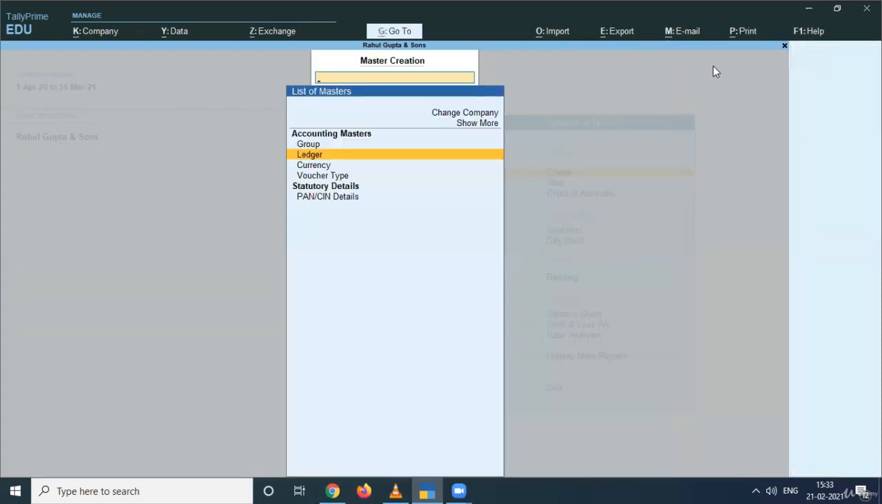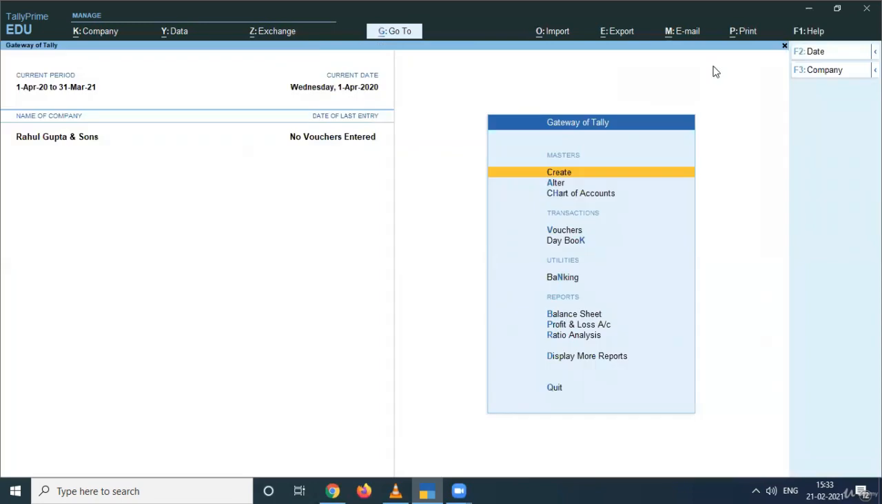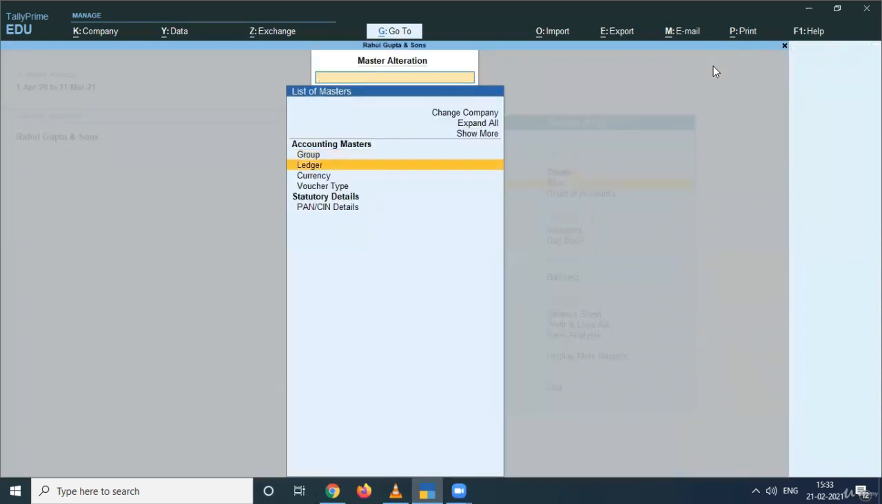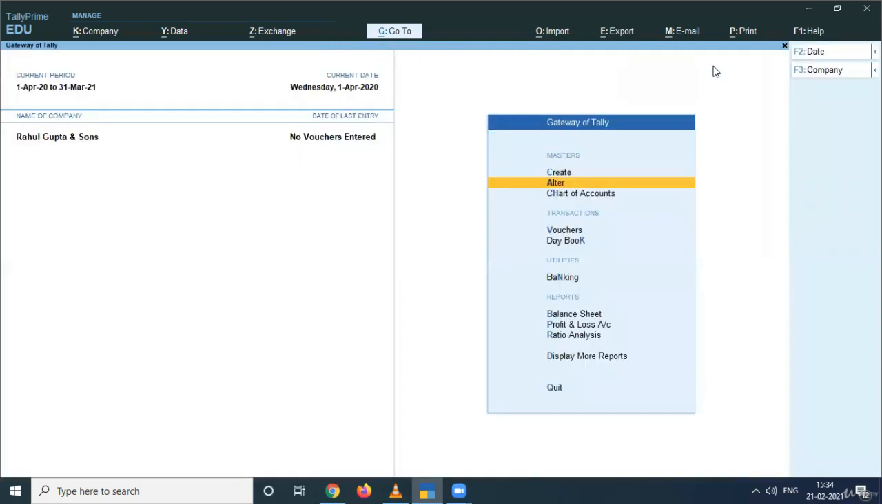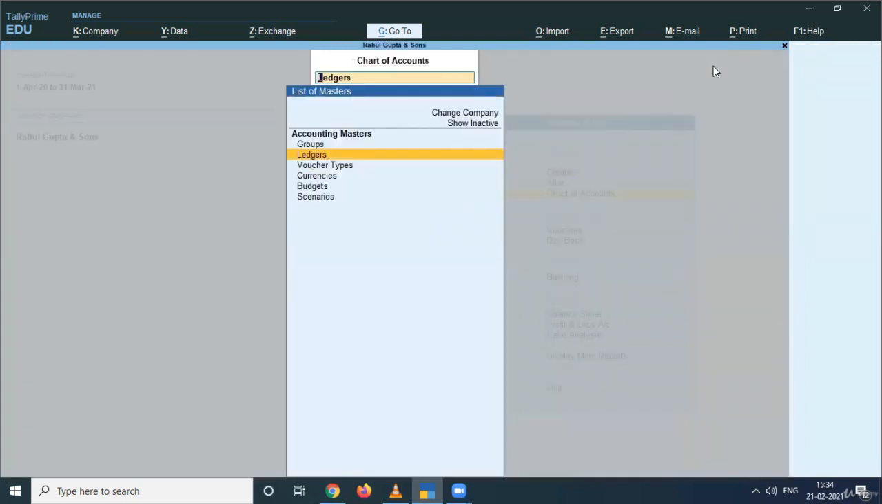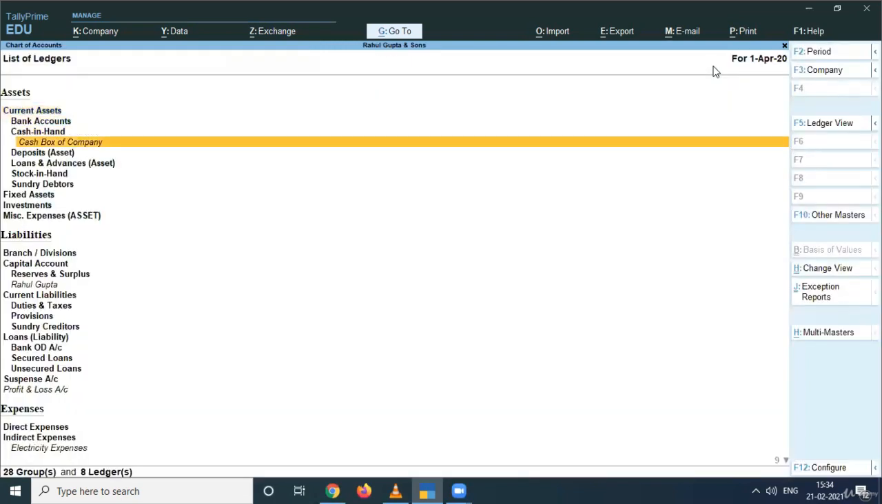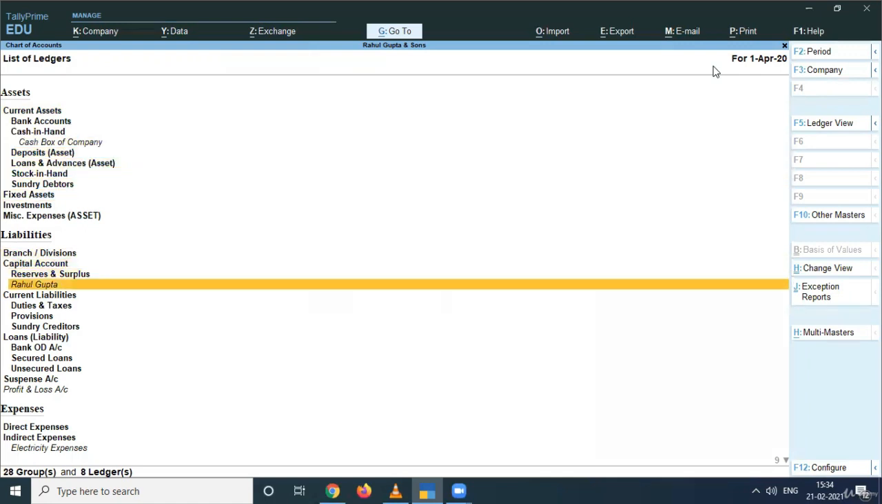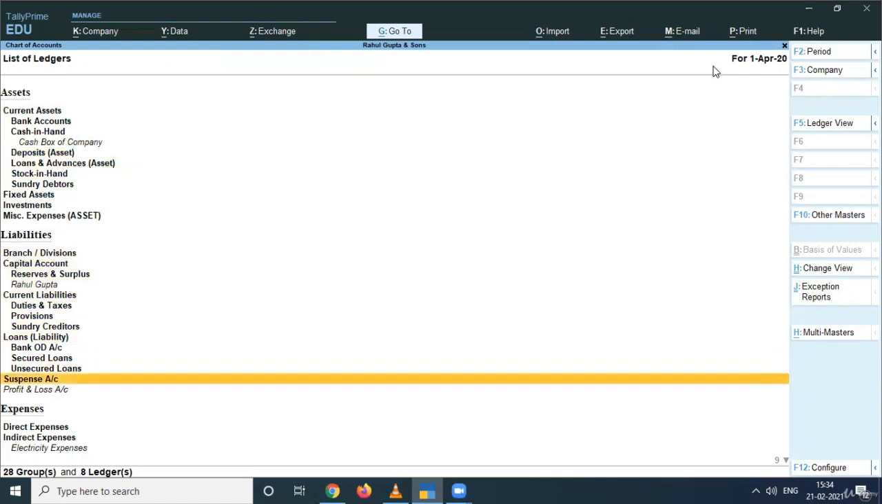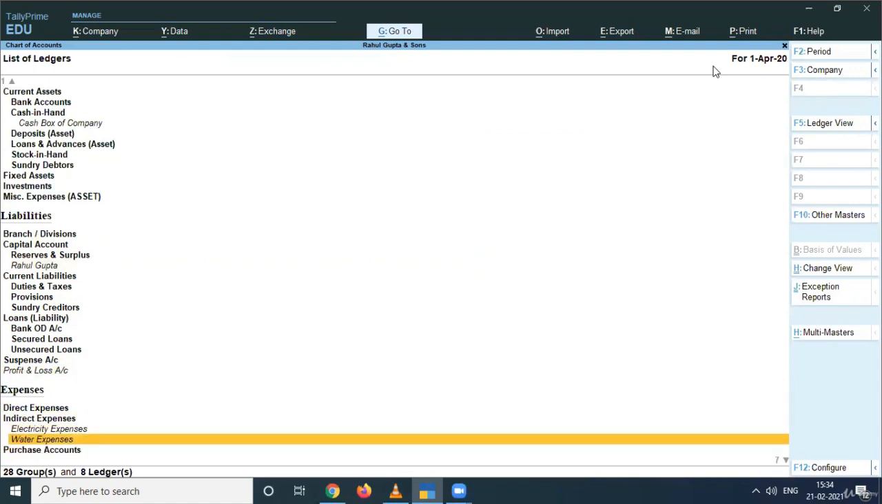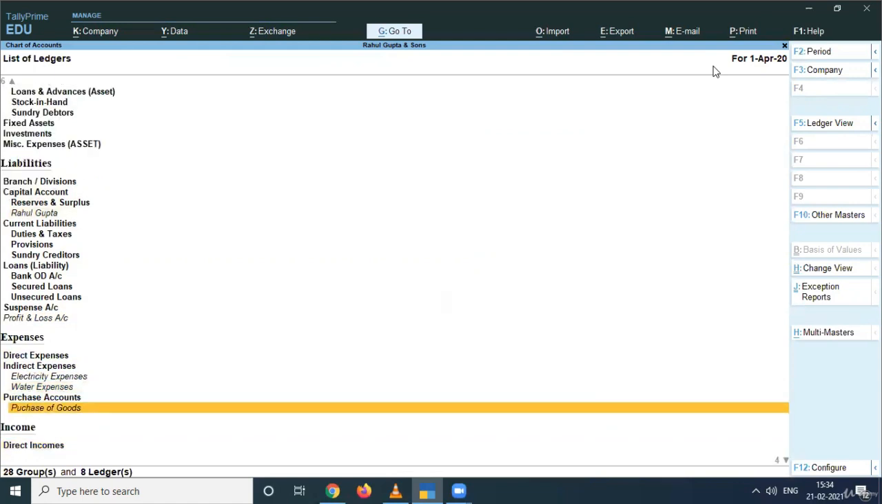So, if I go and check the ledgers that I have created, are they reflecting now in my company or not? There are two options you can see over here. First, you can go to alter and you can see here the ledger option, and there are all the ledgers that you have prepared right now. And the second place from where you can check your ledgers is under the chart of accounts, ledgers, and here you can see the cash box of company, now Rahul Gupta under capital accounts, and here you can see your electricity expense, water expense, purchase of goods, sale of goods, and so on.